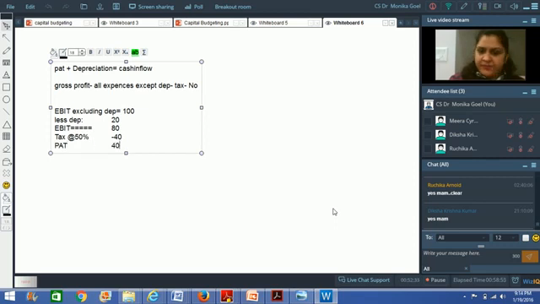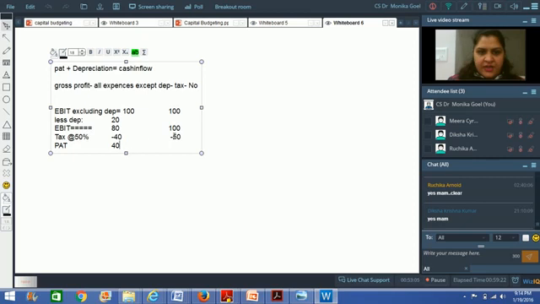Right? On this, supposing you do not have any interest and there is a tax rate of 50%, so you will have a tax liability of 40 rupees and your profit after tax would be 40 rupees. Now, if you had not taken this depreciation, what would have happened?